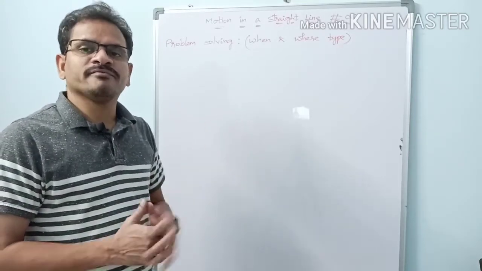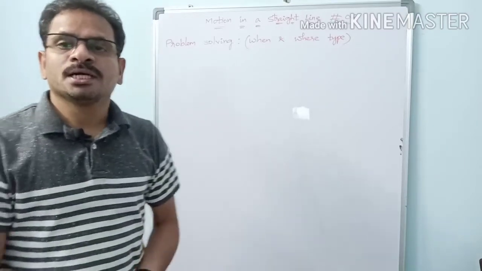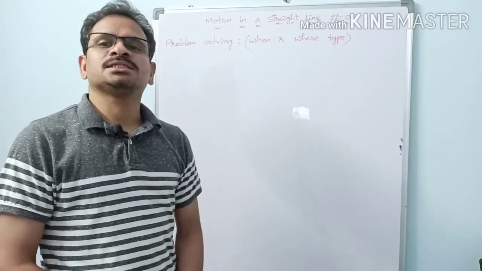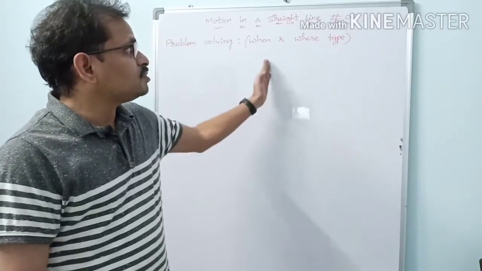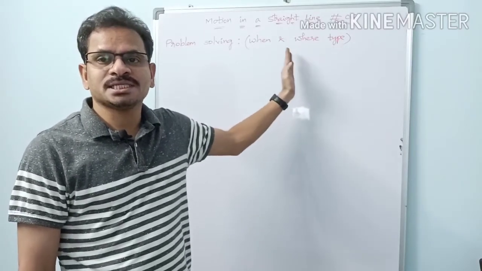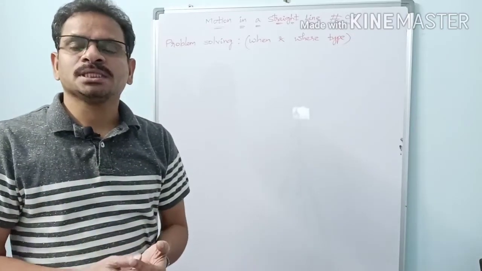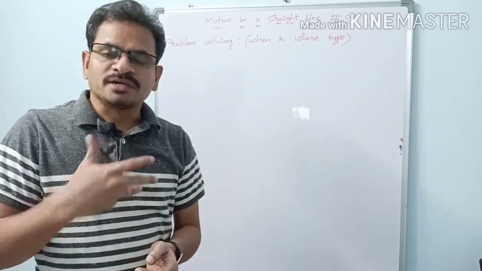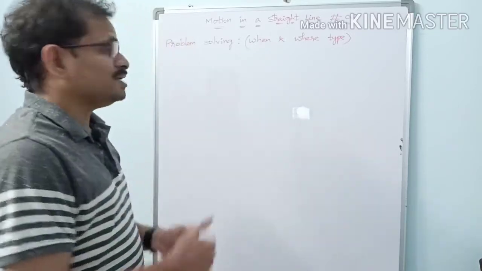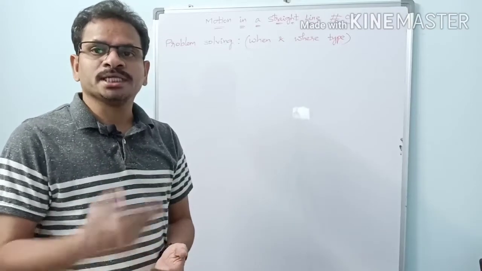In the last video itself, we started problems where particles move with constant acceleration. In the constant acceleration topic only, we find one special type of problems here. This is when and where. Why am I categorizing all these problems? So that while you revise the problems, you will find it very easy to revise them. That's why we are categorizing all the problems which come in motion in a straight line.